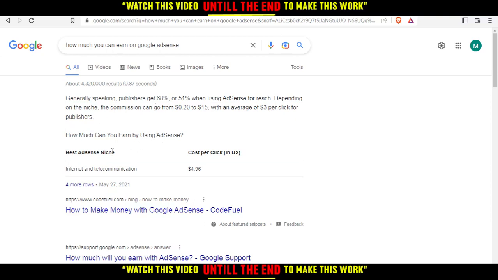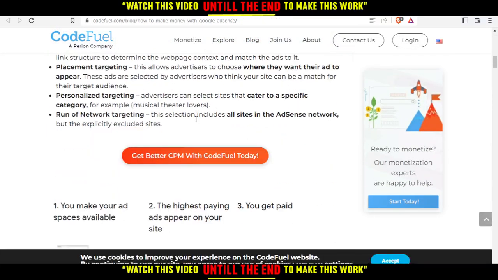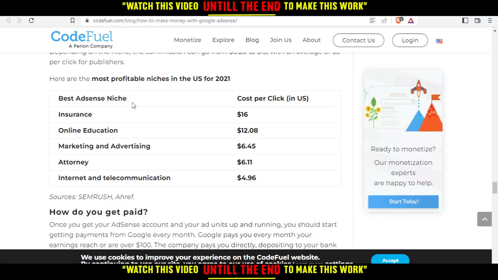As you can see here, the best AdSense niche is internet and telecommunication, which has a cost per click in the US of about $5. Of course, that's in the United States. There are 4 other rows, so let me check that. Here is the table. Insurance is $60. Online education is $12.08. Marketing and advertisement is $6.45, and attorney is $6.11.